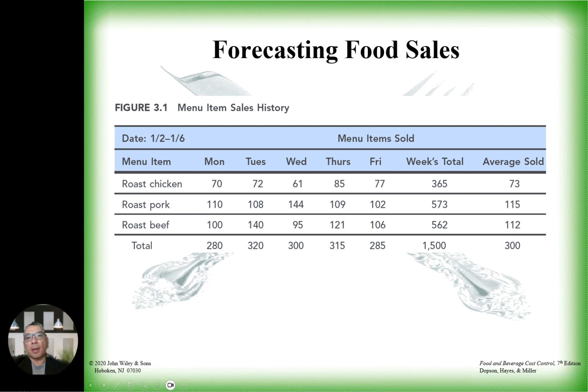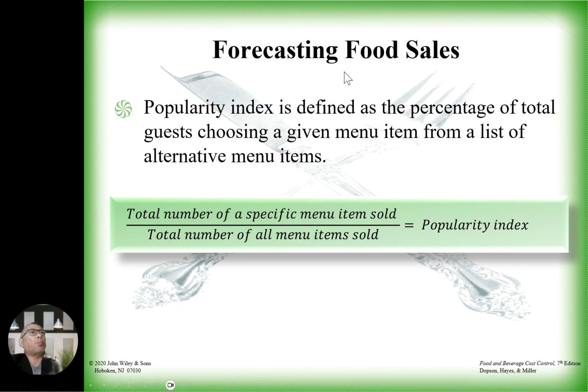Okay. All right. Let's do the popularity index. This is defined as the percentage of total guests choosing a given menu item from a list of alternative menu items. So, for example, the total number of specific menu items sold divided by the total number of all menu items sold equals the popularity index.